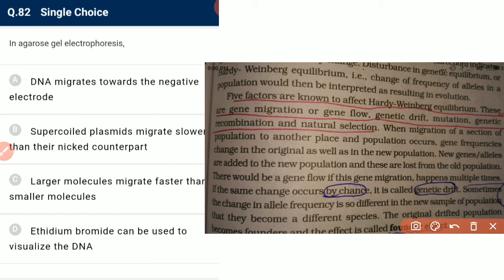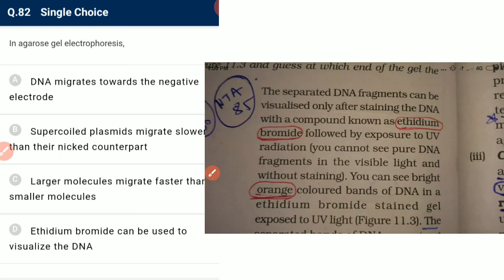In agarose gel electrophoresis, DNA migrates toward the negative electrode. No, DNA is negatively charged, so it migrates toward the positive electrode, so it is incorrect.